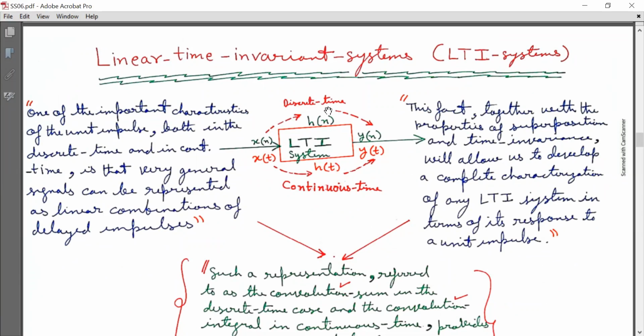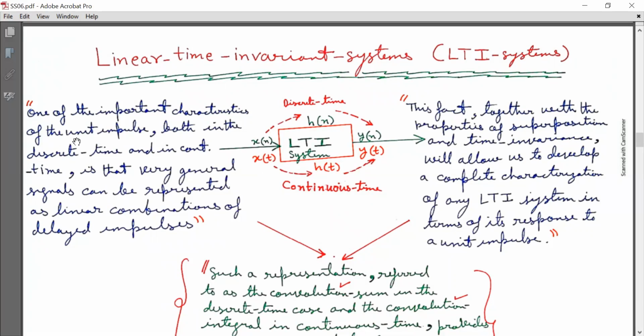In discrete time domain, when x[n] is input, then the output of this LTI system is y[n], and here h[n] is impulse response. And in the continuous time domain, if input is x(t) and the LTI system is having impulse response h(t), then output will be y(t).